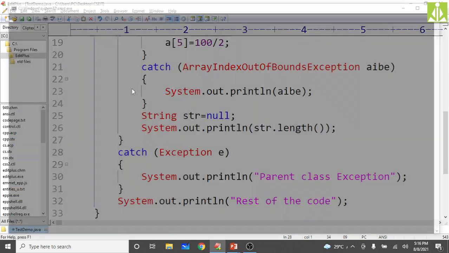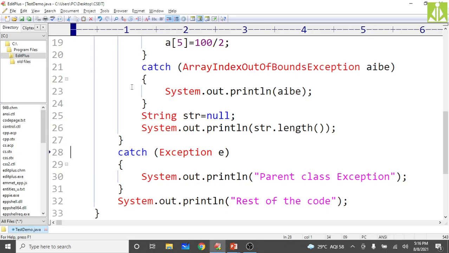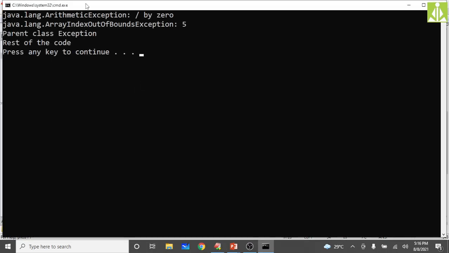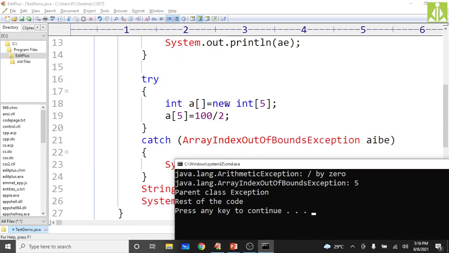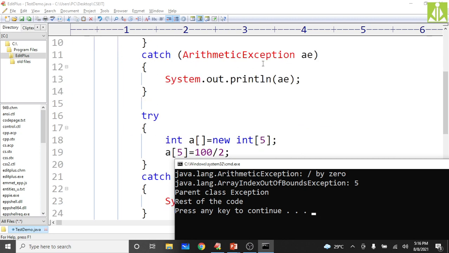Just compile it. As you can see, there are no mistakes. So directly go and run this one. As you can see, we are getting all the messages. First, the arithmetic exception, divide by 0, is occurring. The object will be created and thrown. Who is handling? The first catch block is handling. It is printing the message, as you can see here. The java.lang.ArithmeticException class is handling that exception and it is giving the message divide by 0.